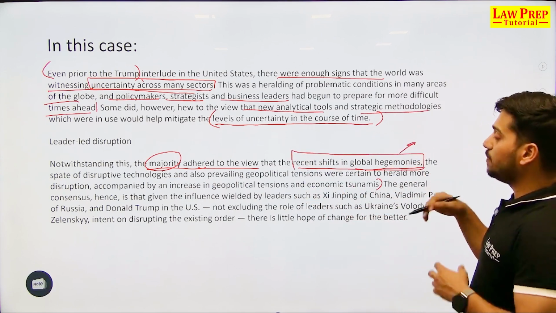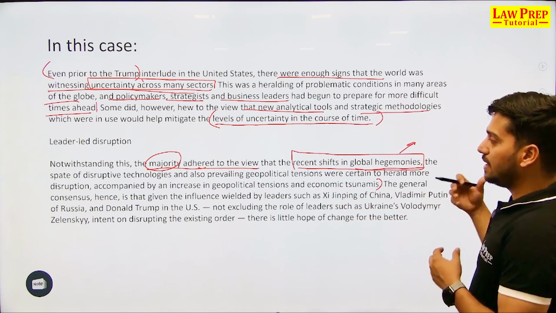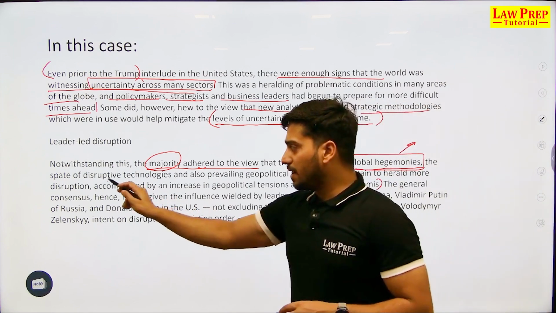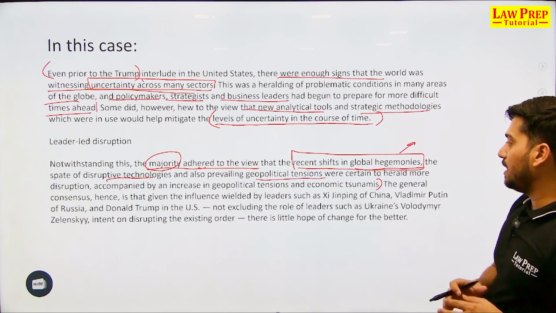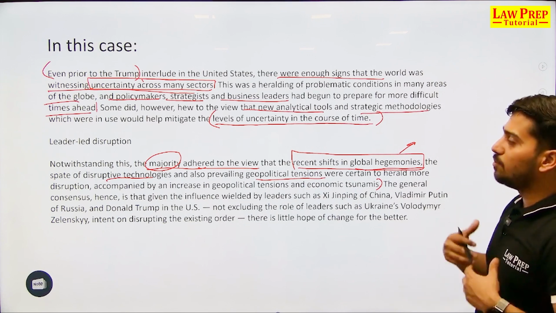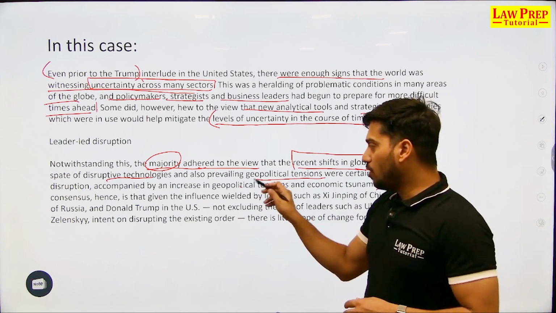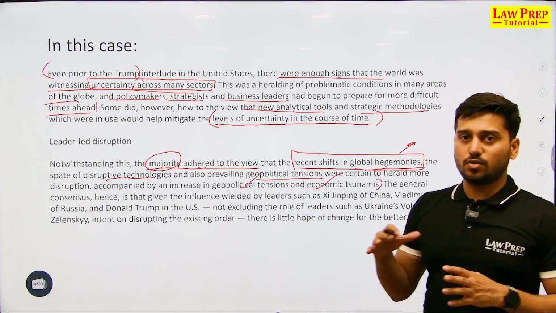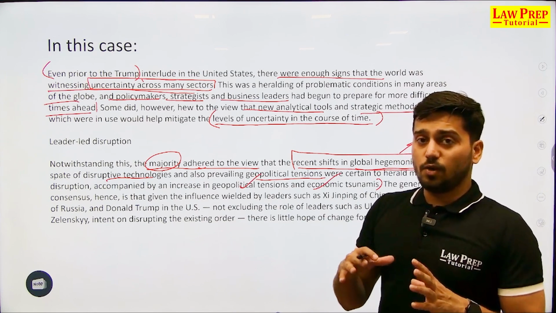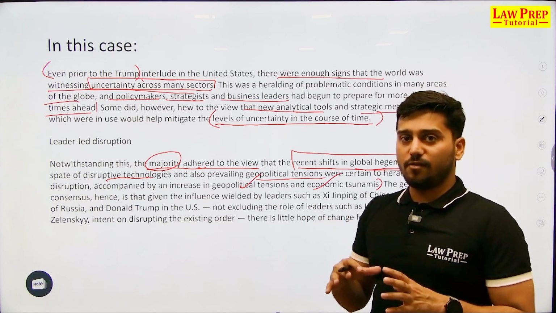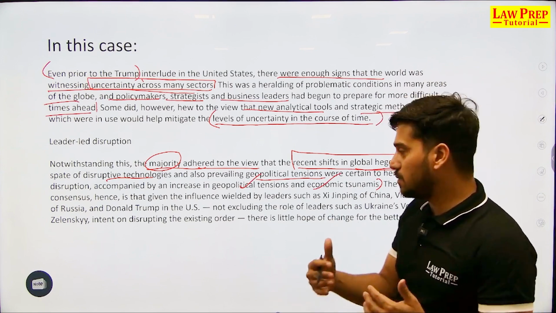What is hegemony? It means domination, absolute domination, right? The speed, there are disruptive technologies which are present. There is a geopolitical tension which is also prevailing. They were certain to bring forth more disruption, accompanied by more tensions and more economic tsunamis, which means economic uncertainties, which means the majority of the viewers were already prepared, were already aware that this is bound to happen.